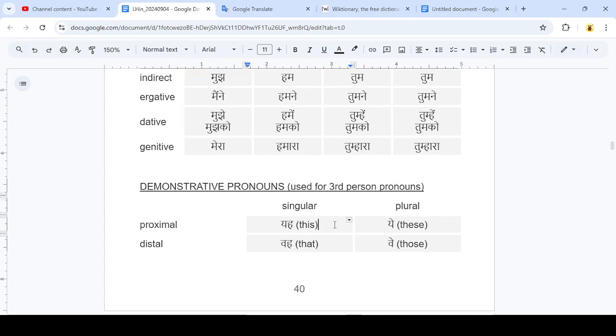There's another spelling table, which is literally for demonstrative pronouns, but in Hindi, it's actually used to represent third person pronouns. Demonstrative pronouns are the words like this, that, these, and those. And so this is just how Hindi chooses to represent third person personal pronouns.